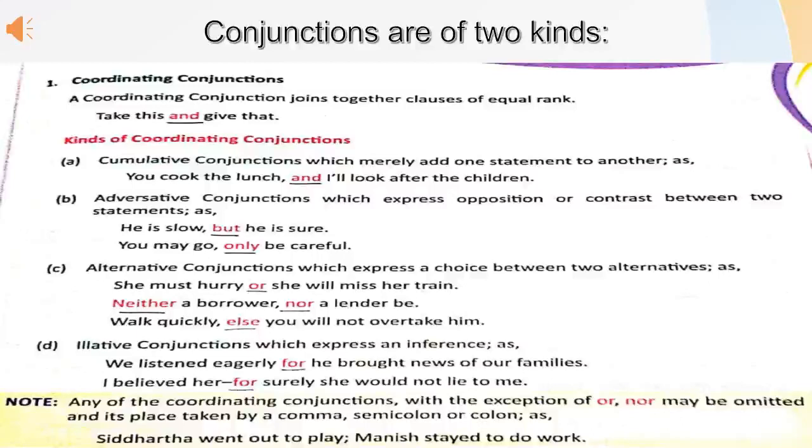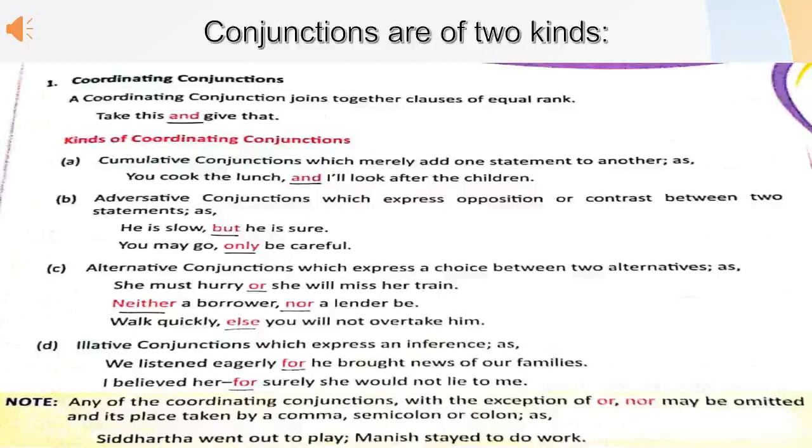She must hurry or she will miss her train. Walk quickly else you will not overtake him. In these sentences, alternative conjunctions or and else are expressing choice between two alternatives.